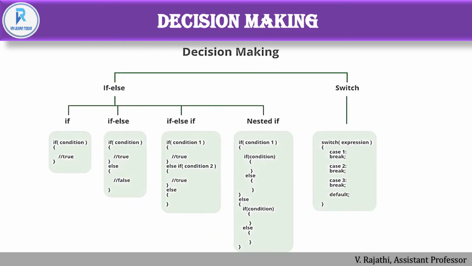Okay. So first, decision making. Decision making is divided into two parts. We already discussed, right? The if statement and the switch statement. In the if, we have subdivisions like simple if, if else, and nested if. If else if is nothing but the else if ladder. We can call this an else if ladder.